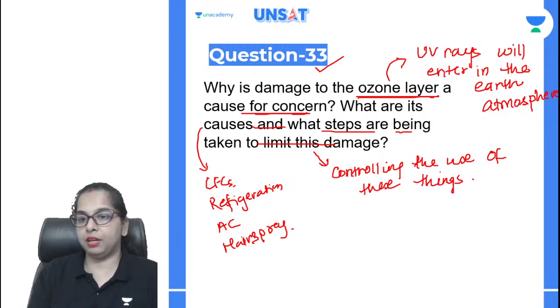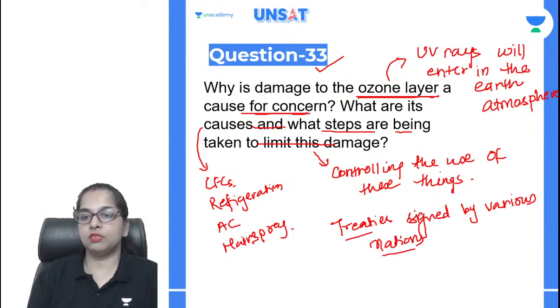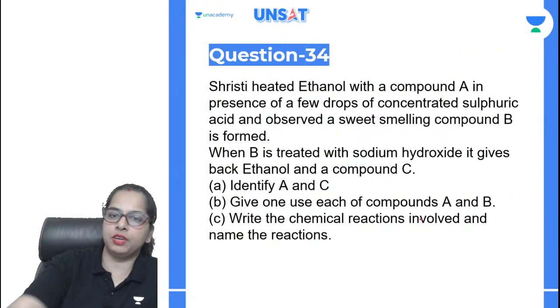After that, we will mention the treaties signed by various nations. Okay, so this is one more thing that you can add. So it was very simple.